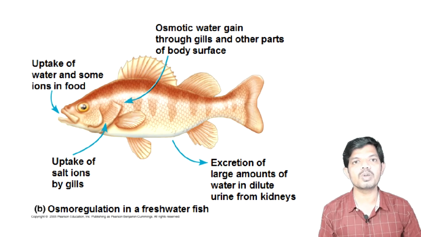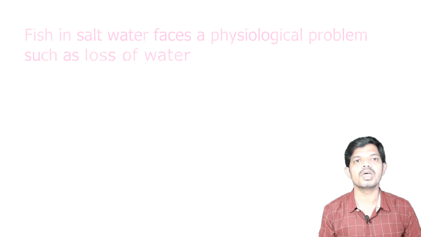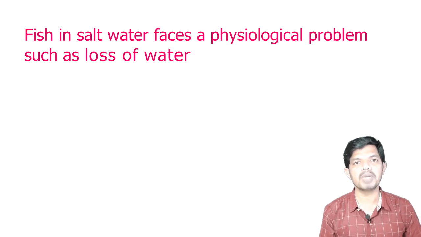Water tends to be drawn from the body, and dehydration of the body will result if this condition is not controlled. In this respect, a fish in salt water faces a physiological problem much like that of the tetrapod on land: loss of body water to the environment.